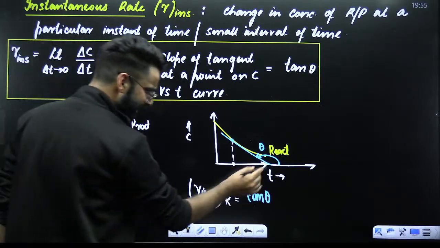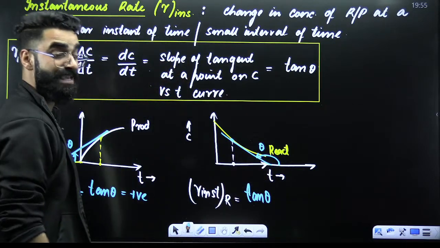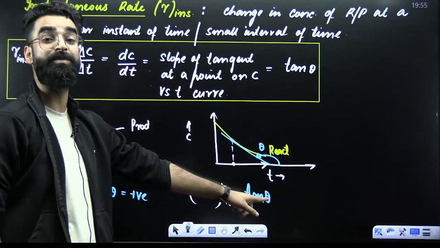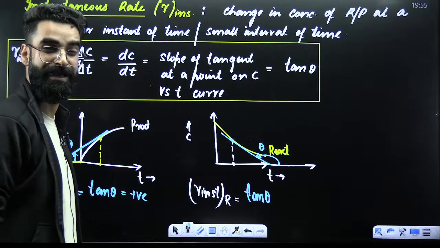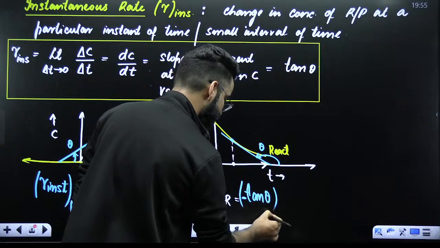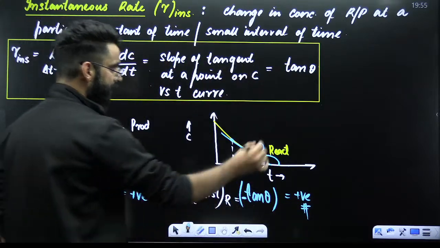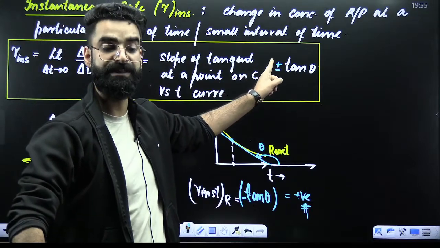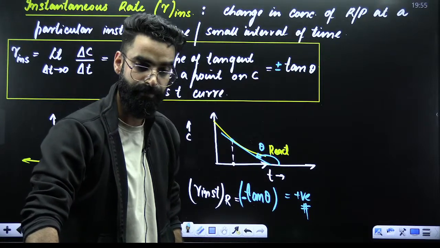Now think logically. Theta over here is obtuse, greater than 90. That means theta lies in the second quadrant. So tan of theta over here will come out to be negative. But if tan theta comes out negative, that means the rate is negative, but rate cannot be negative. So to make that rate positive, I'll be multiplying with a minus sign in the beginning itself. So it's minus tan of theta, which will at the end come out to be positive. So here I'll be writing plus minus: plus when I'm calculating instantaneous rate with respect to product, minus when I'm calculating instantaneous rate with respect to reactant. Okay?